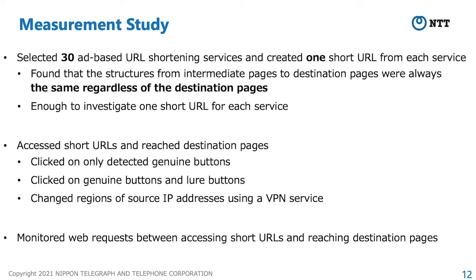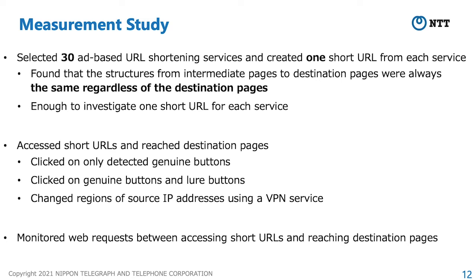Here, I describe the measurement study we conducted. We selected 30 advanced URL shortening services that are heavily accessed by users, and created one short URL from each service. We found that the structures from intermediate pages to destination pages, such as the number of intermediate pages, were always the same regardless of the destination pages. So, it is enough to investigate one short URL for each service. We accessed these 30 short URLs and reached destination pages.